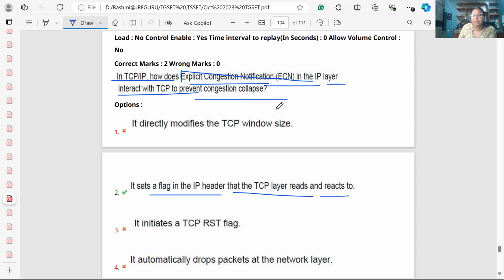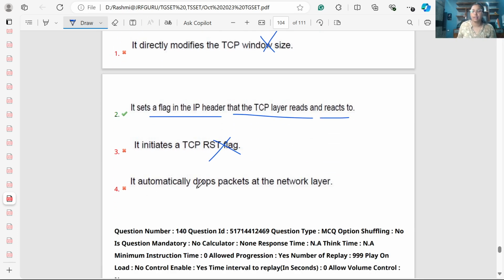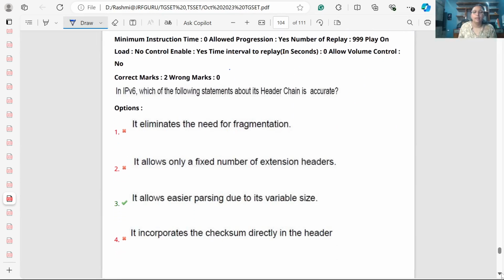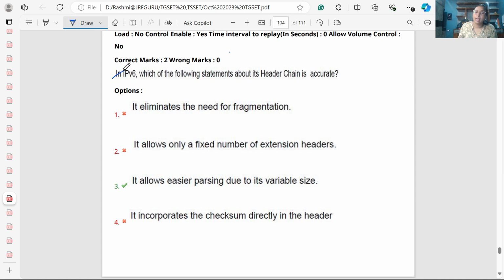Does it directly modify the TCP window? No, the TCP window cannot be modified that way. It will be modified by either sender or receiver based on the advertised window. Does it initiate the TCP RST flag, that is the reset flag? No, it does not require that. Does it automatically drop packets in the network? No. It will send the message to TCP, and TCP will read the flag and will stop overflowing. Now we have the next question on IPv6.